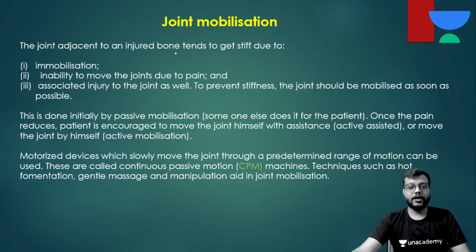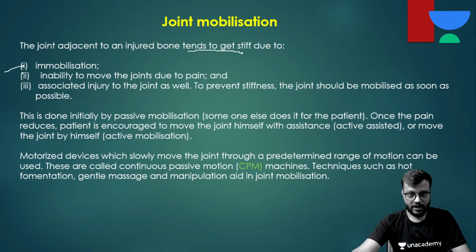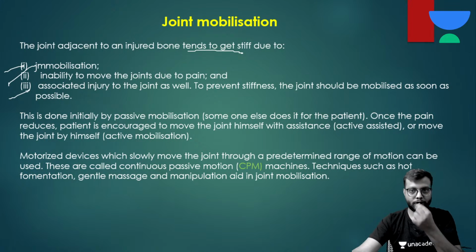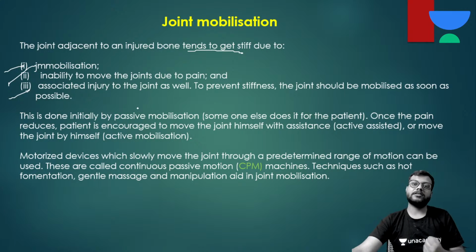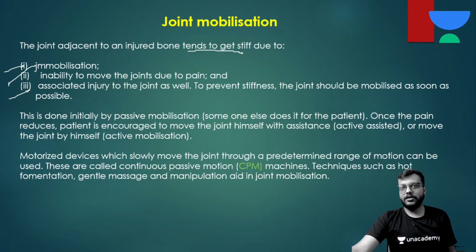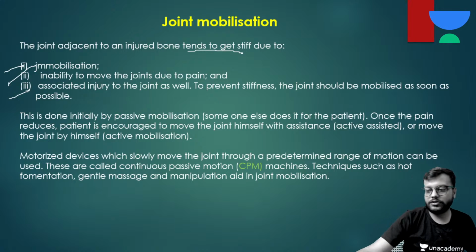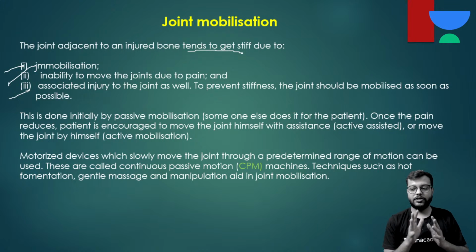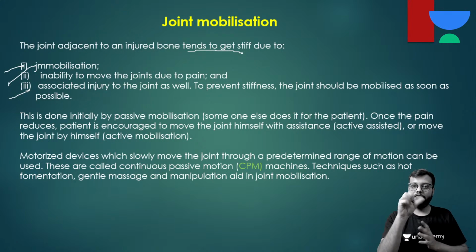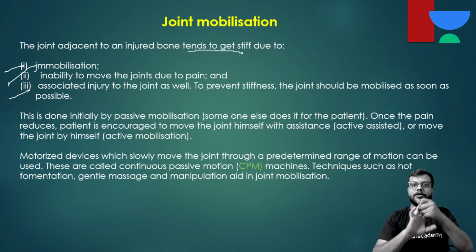Okay, so the bone and the joint tend to get stiff due to immobilization, inability to move it due to pain, and if there is associated injury of the joint or there is intra-articular fracture. So you need to mobilize it as soon as possible. If the patient is in cast or slab, you need to do passive mobilization. Like if he is not able to move the fingers himself, then passively the attender should move the fingers.